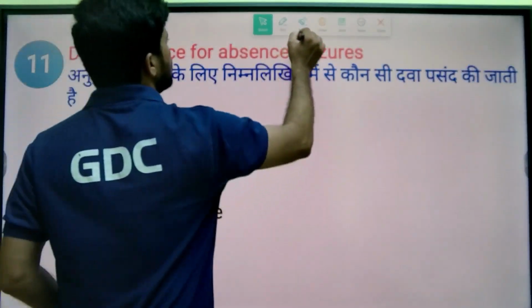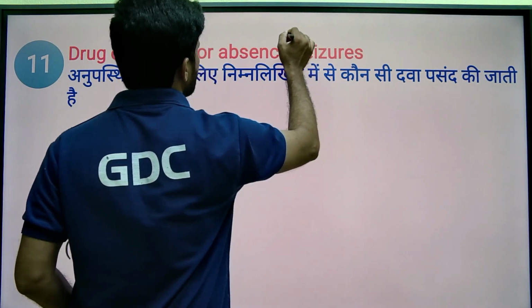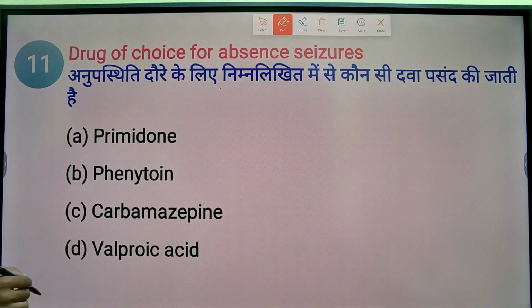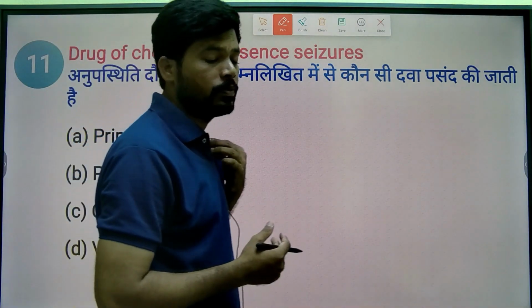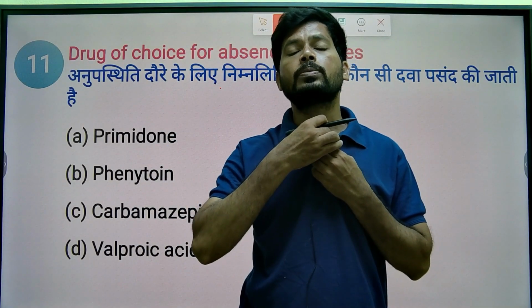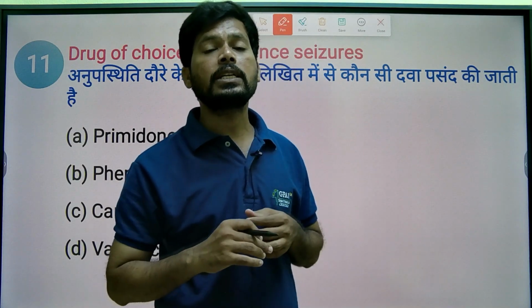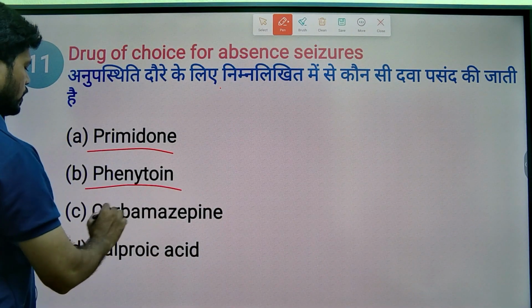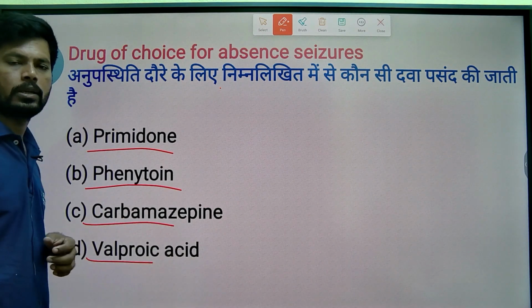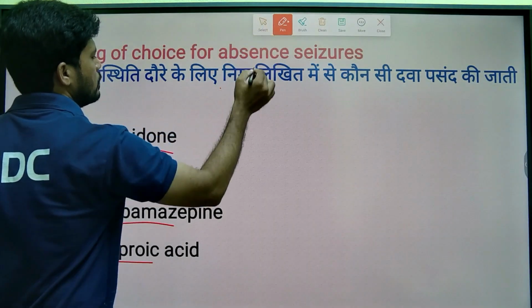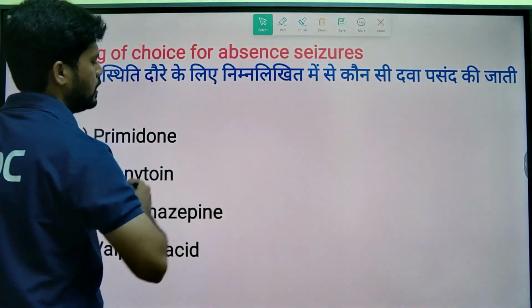So next, drug of choice for absence seizures. Absence seizures are because of excess T-type calcium function. Excess T-type calcium function in the CNS, especially increased T-type calcium channel function in the hypothalamus, may develop absence seizures. Options like primidone, phenytoin, carbamazepine, valproic acid. Okay, so the answer is simply valproic acid.